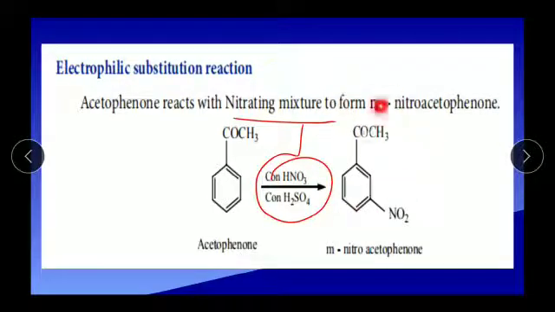The acetophenone, C6H5COCH3, is nitrated in the meta position. We get meta-nitroacetophenone. Here we have to keep two things in mind: what the nitrating mixture is, and at which position nitration occurs. In the meta position, acetophenone is nitrated in the presence of concentrated nitric acid and sulfuric acid.